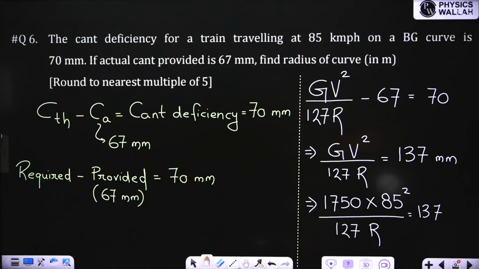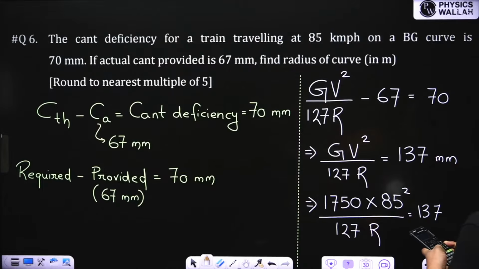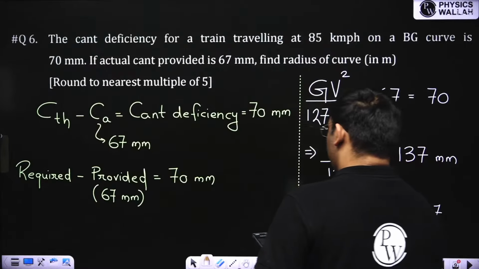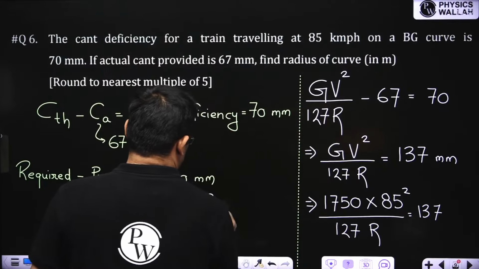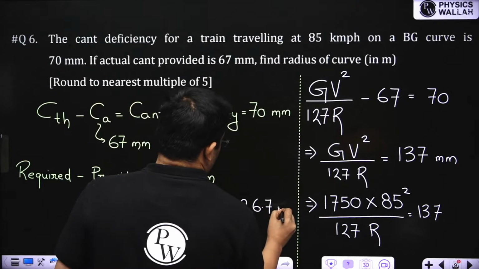If we solve this, we're getting 1750 into 85 square divided by 127 divided by 137. I'm getting 726.7. Now it is written what?